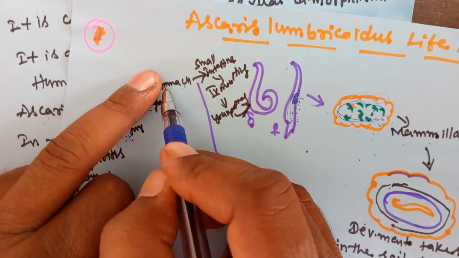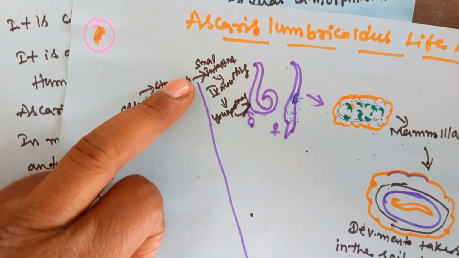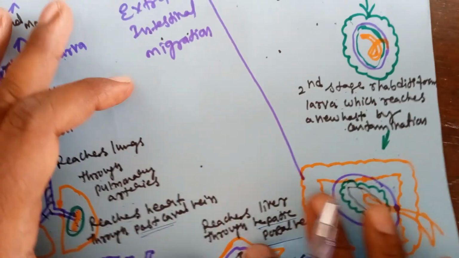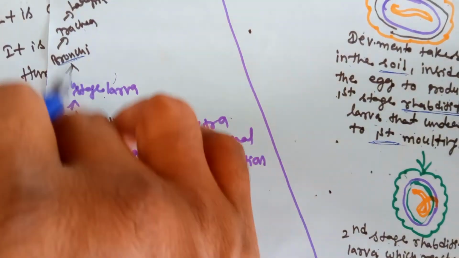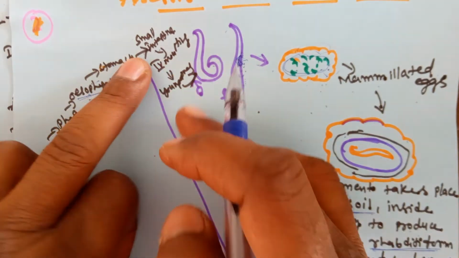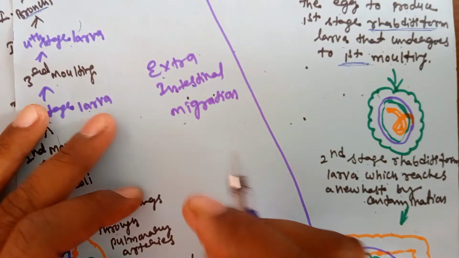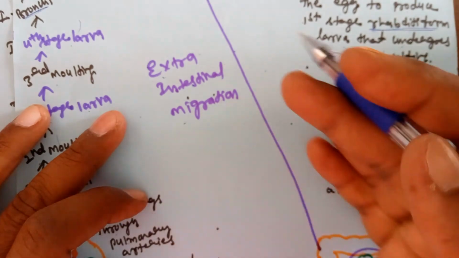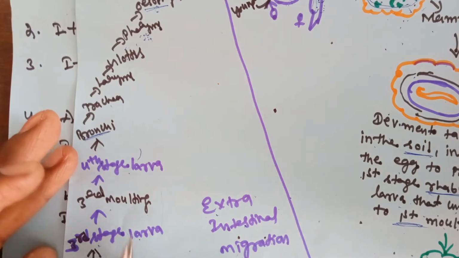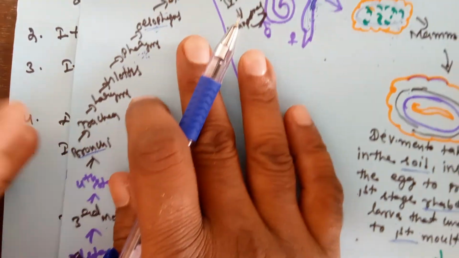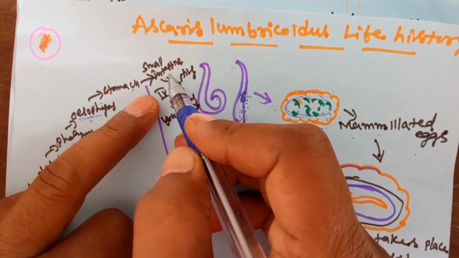From the esophagus it goes to the stomach, and from the stomach to the small intestine. Then it comes outside of the intestine, entering different pathways of the body, and finally it reaches the small intestine again. That is called extra-intestinal migration.